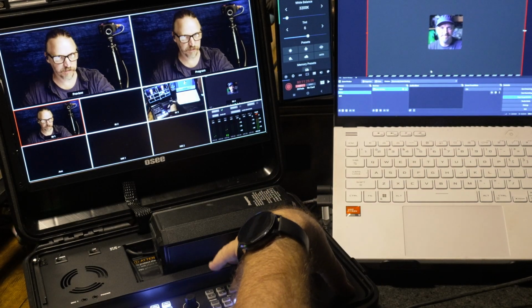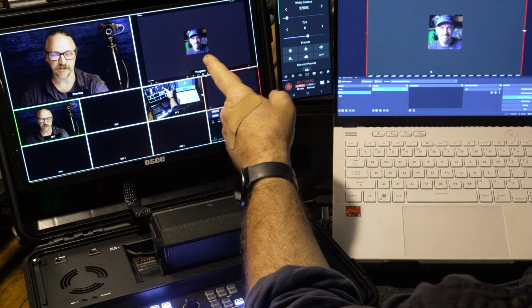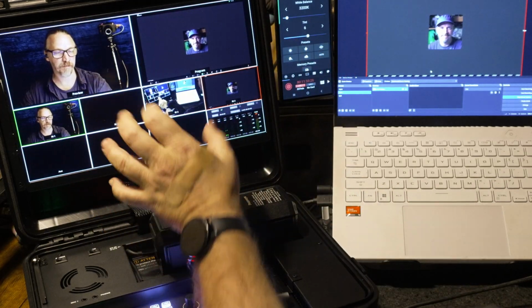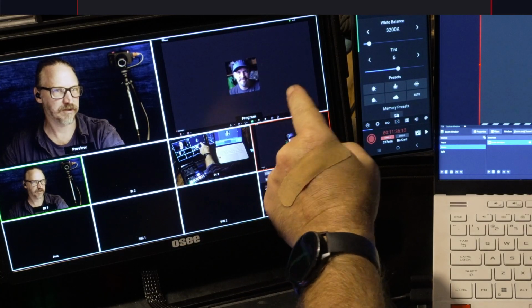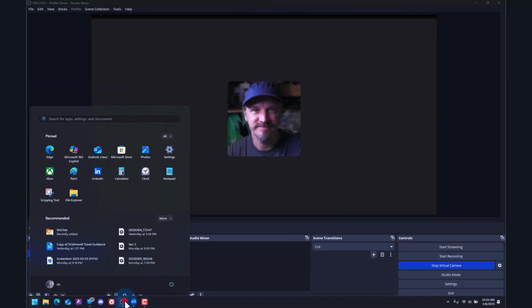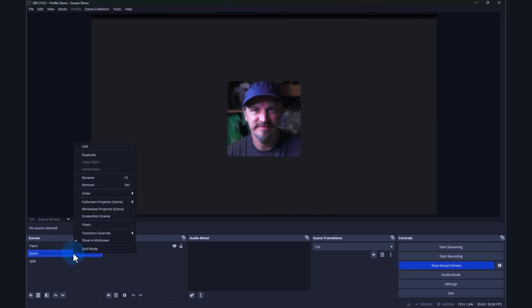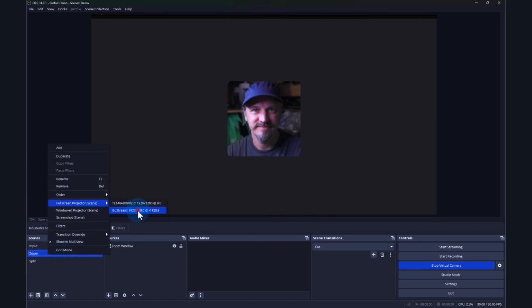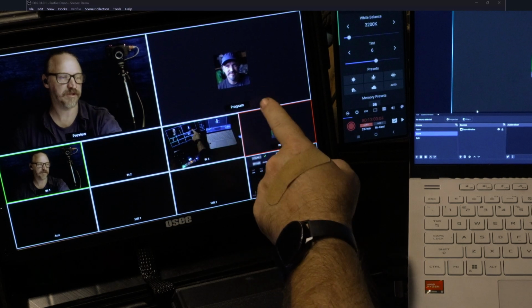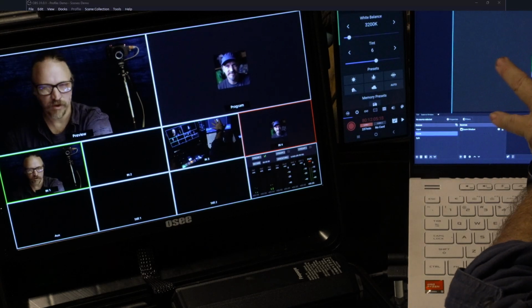So if the Ghost Stream is sending a stream to someone else, if I really want to, I can send the Zoom participant source to them. But now you see it doesn't have the cropping that we did. So I'm going to go ahead and look at the windows here. I'm going to go ahead and get rid of that projector. And instead of projecting the source, I'm going to project the scene. So I right click on the scene over here, full screen projector, send it to the Ghost Stream, and now the Ghost Stream has the same cropping as I've set up in OBS.